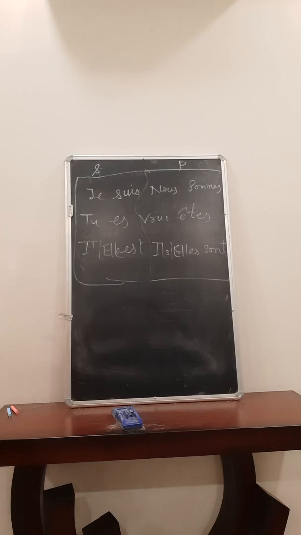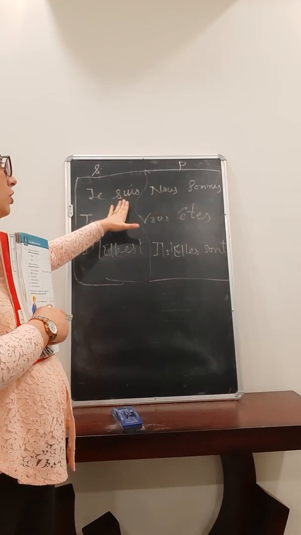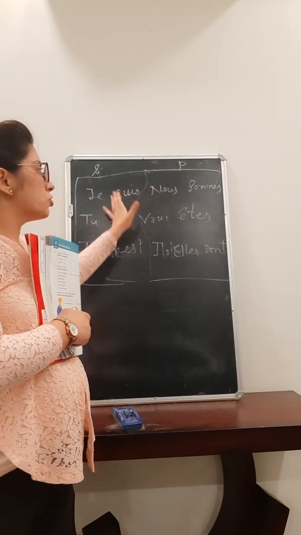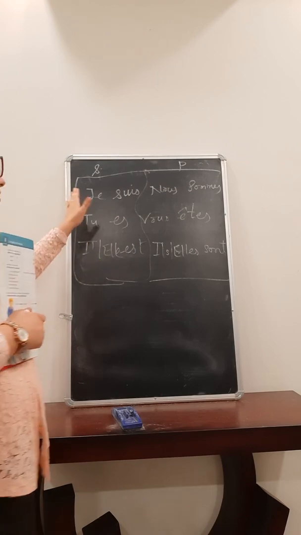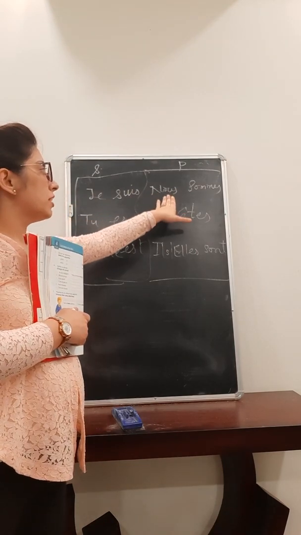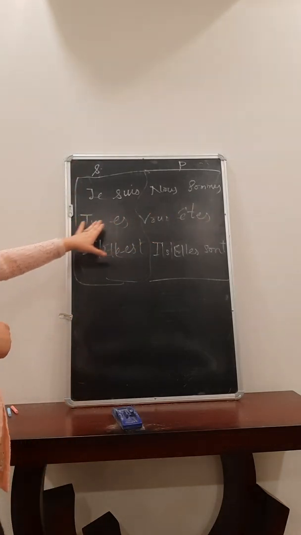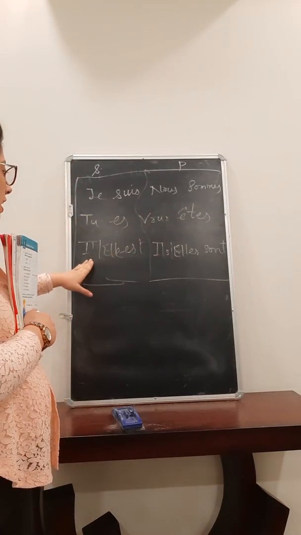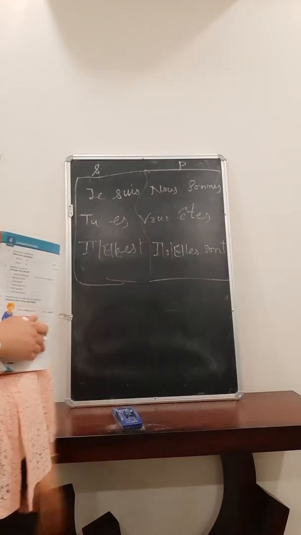Right? So what is the plural of je? That is nous. And you have to change the conjugation of the verb accordingly. If you are changing je into nous, then the conjugation will also get changed. Then tu will become vous, il will become ils, elle will become elles.